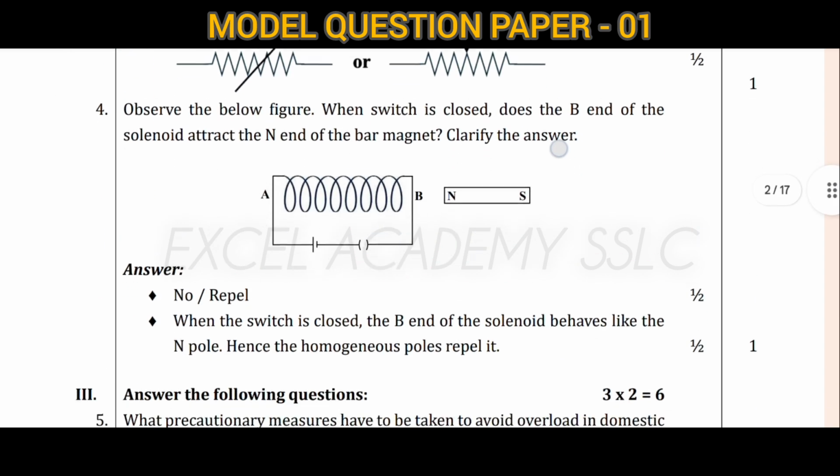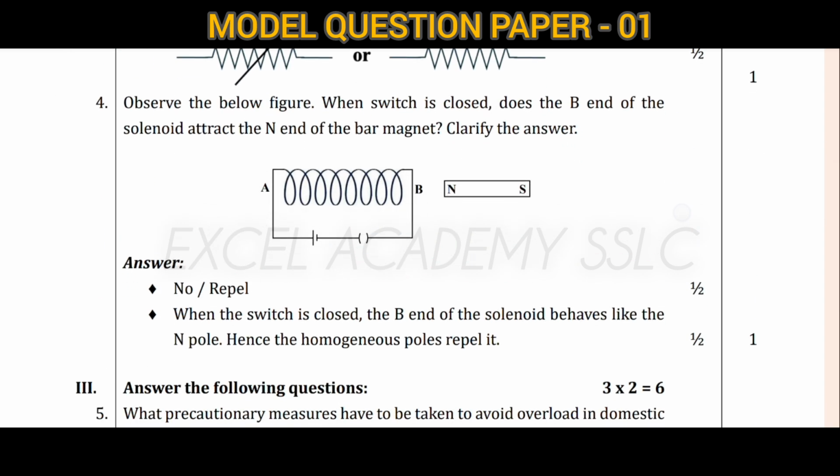Next question: observe the following figure. When the switch is closed, does the B end of the solenoid attract the N end of the bar magnet?